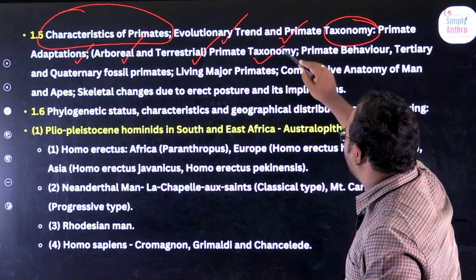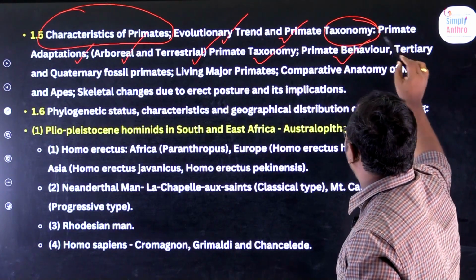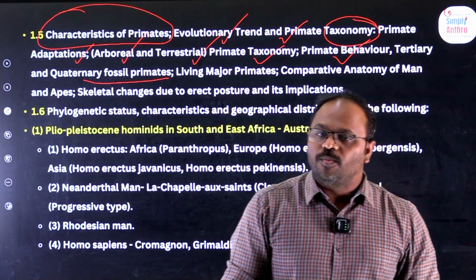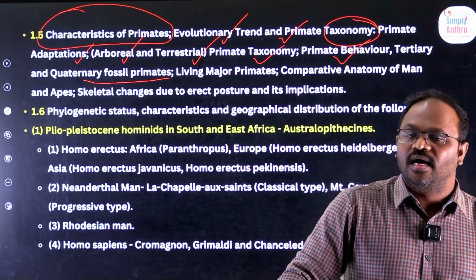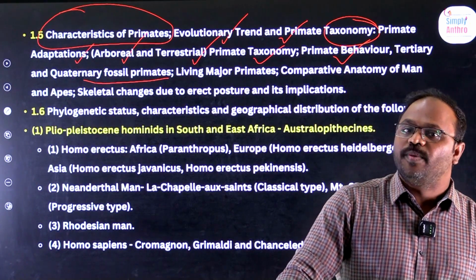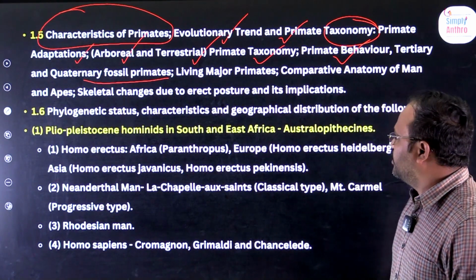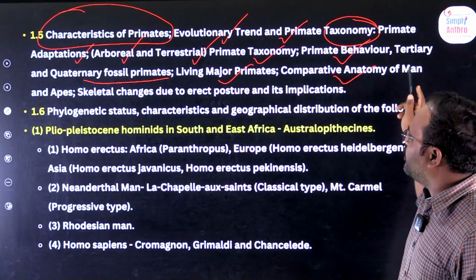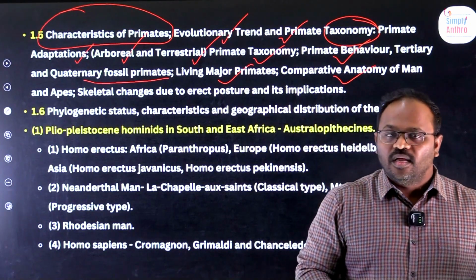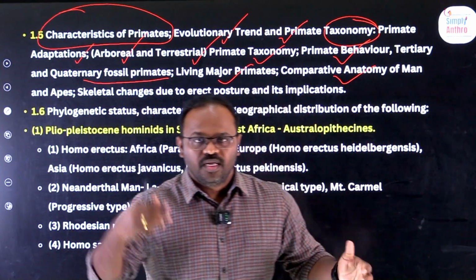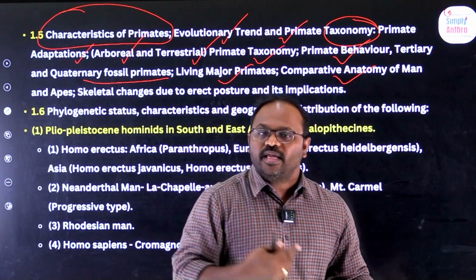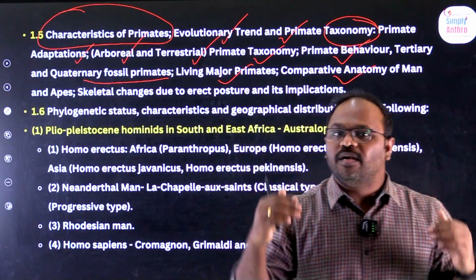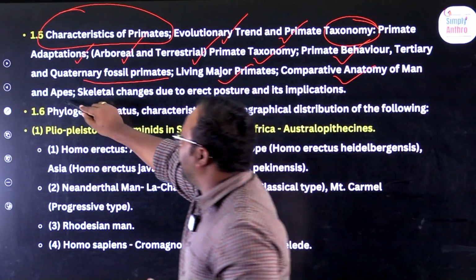We'll talk about primate taxonomy, primate behavior, and tertiary and quaternary fossil primates. We'll talk about various sites in India and the world which are evidence of the primates and primate evolution. We also discuss living major primates and the comparative anatomy of man and ape. We'll compare the body features of man and ape, the skull, body, legs, fingers, brain size, and every part of man with the apes.